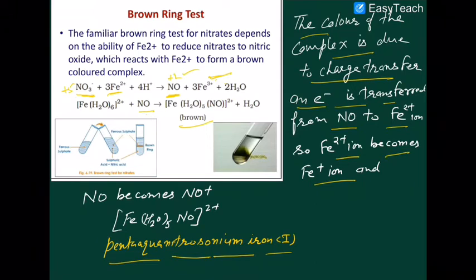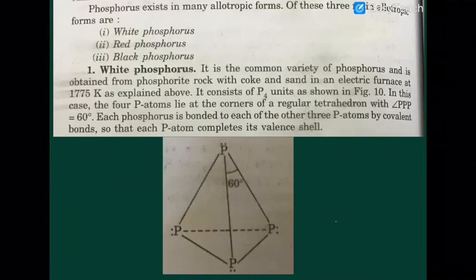The NO becomes NO+ by transferring its one odd electron to the Fe2+. So Fe2+ becomes Fe+, and NO from neutral becomes NO+ carrying unit positive charge. Now the next topic is phosphorus.